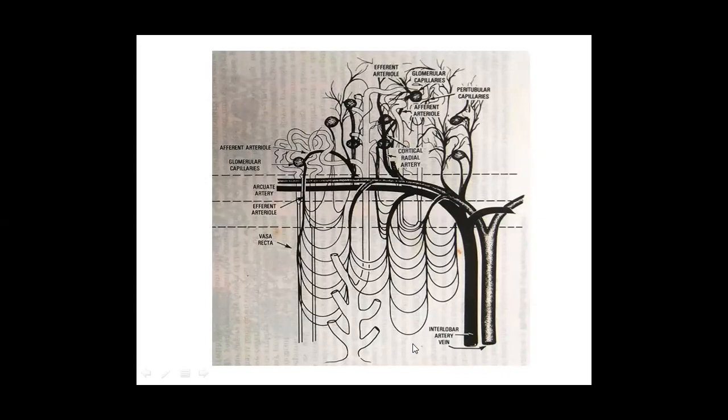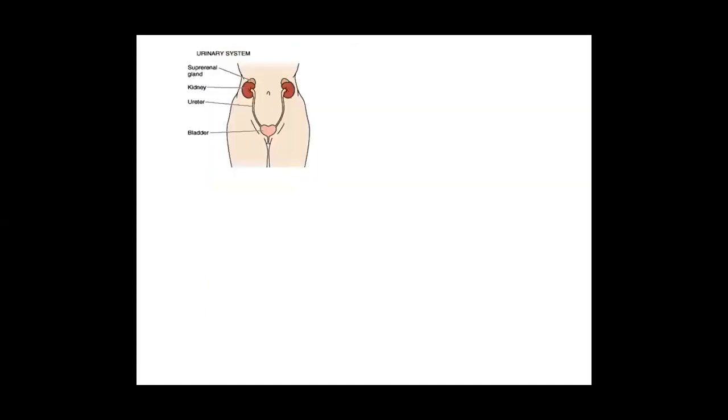Vasa recta is mainly in the medulla, and peritubular capillary plexus is mainly in the cortical part of the nephron. So this is the orientation aspect of the renovascular system, along with the orientation aspect of the nephron.